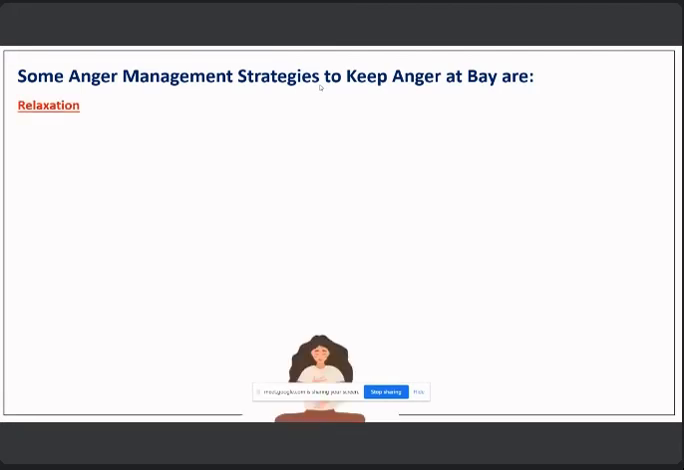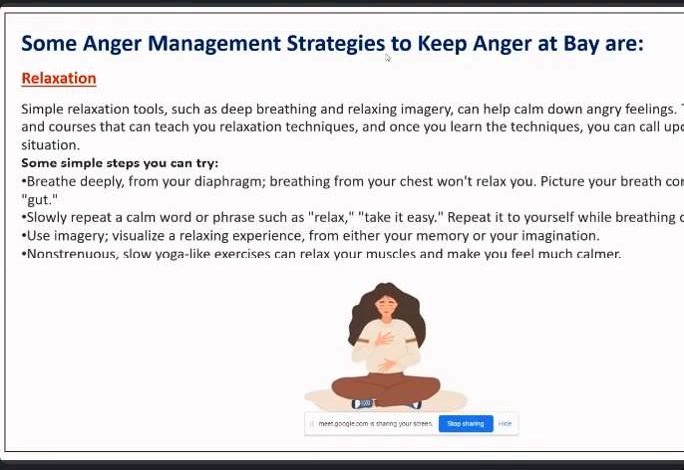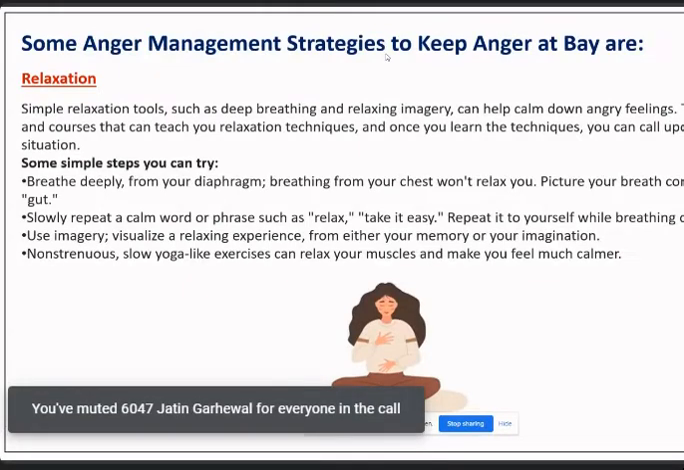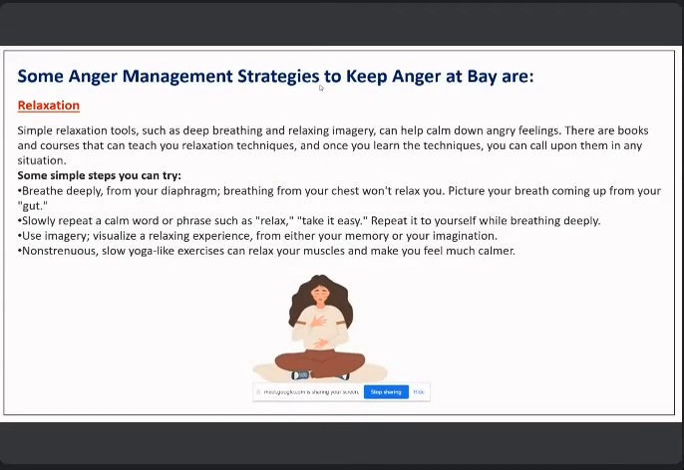Relaxation. Some simple relaxation tools such as deep breathing and relaxing imagery can help you calm down your angry feelings. You can also take some courses and read books which can teach you relaxation techniques so you can cope with them. Some of these relaxation tips are: you can breathe deeply, or you can repeat a phrase like relax or take it easy. You can also use some visualization which will help you to calm down easily.